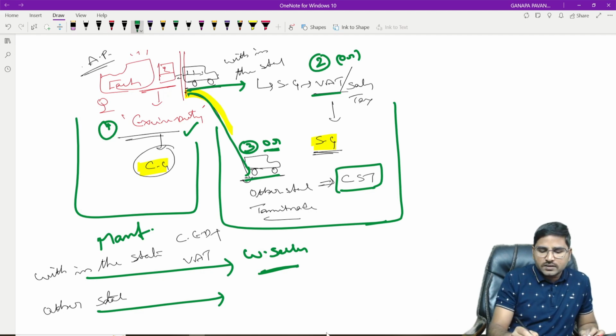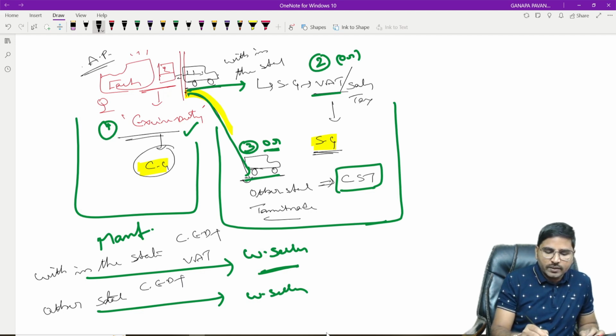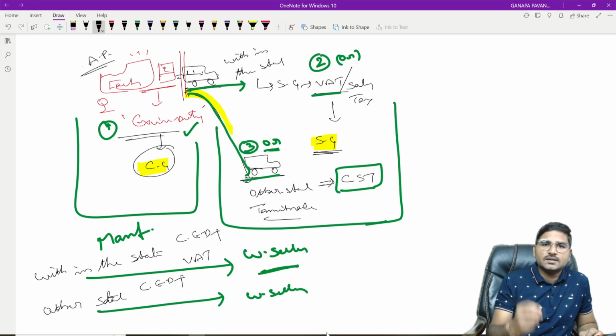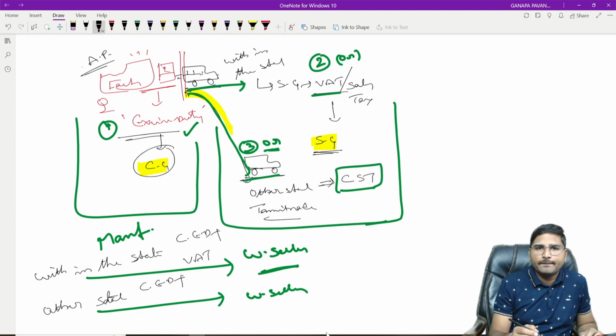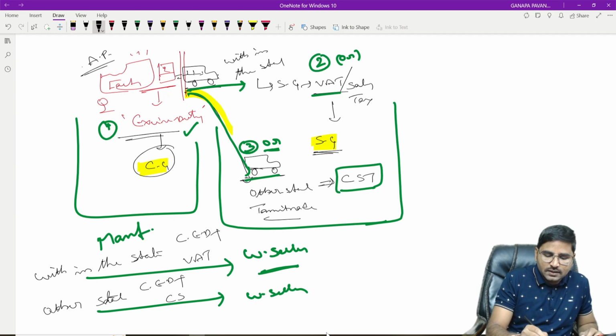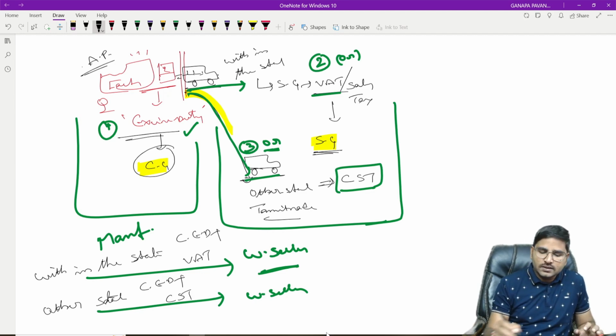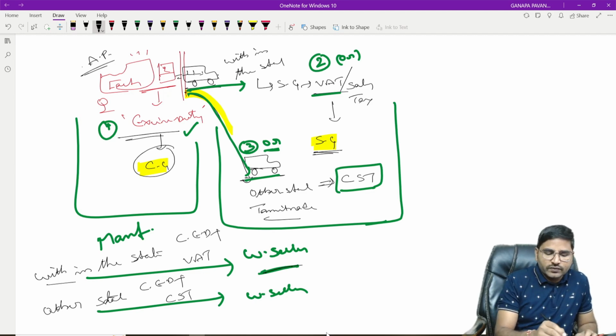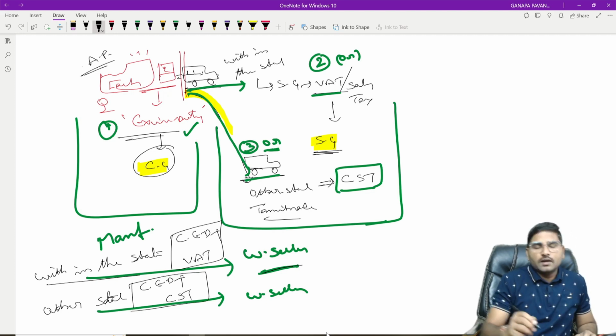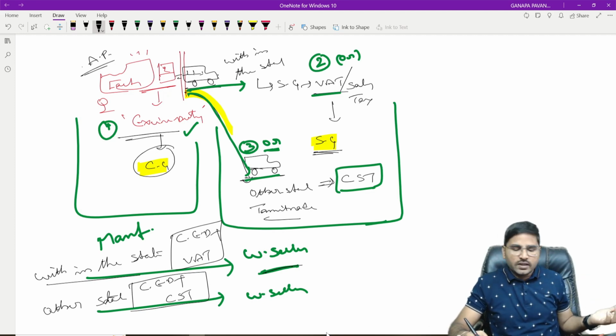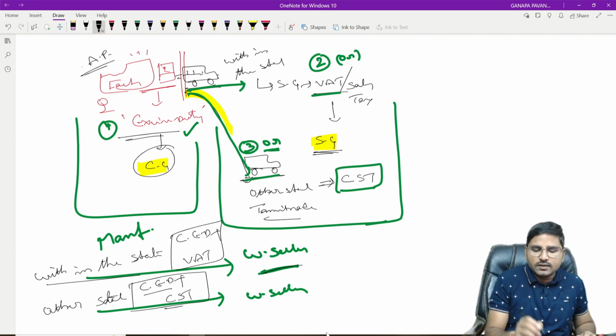When the wholesalers are purchasing from another state, then again they are liable for payment of the central excise duty plus VAT or CST. Which one? Central sales tax, CST. Why? It is an interstate supply. Is it clear? Wholesaler purchasing goods within the state was liable for payment of the central excise duty and VAT. Where the wholesaler purchases goods from the manufacturer who is located in another state, he was liable for payment of the central excise duty and CST.